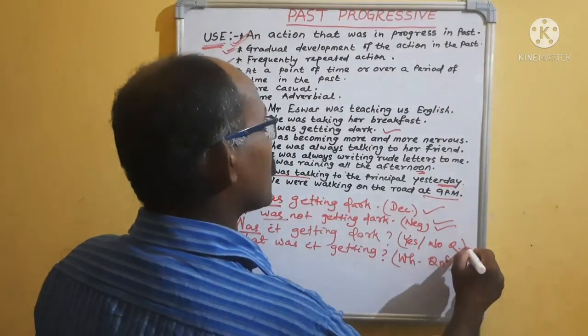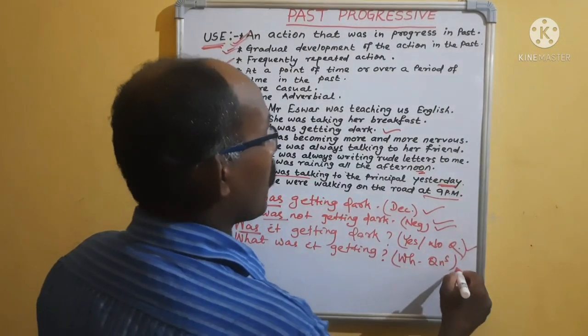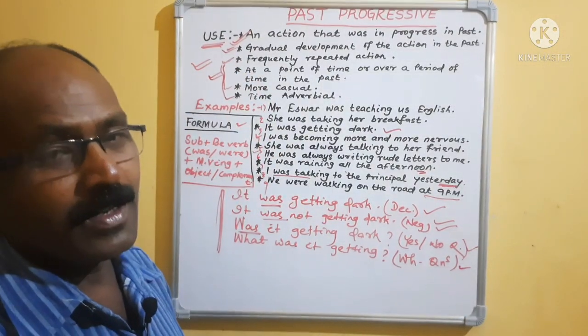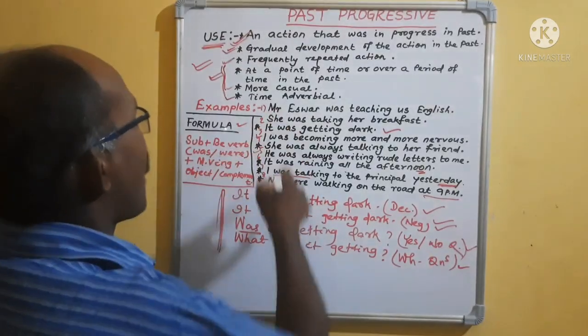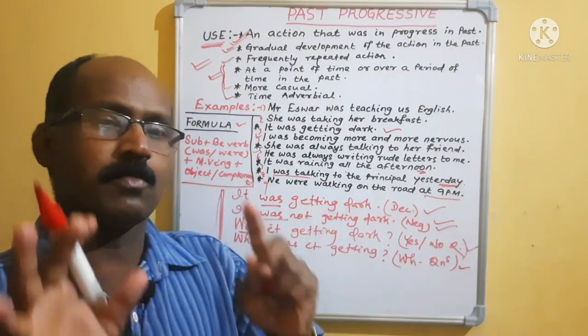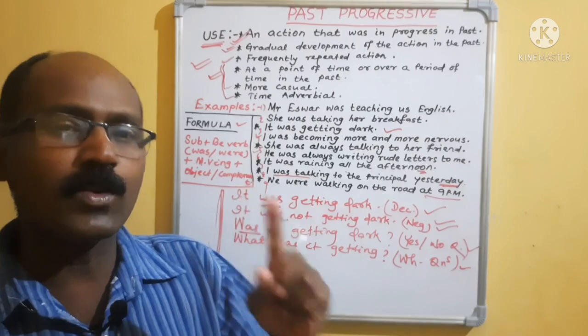You have to turn into yes or no question, I did it. You have to turn into WH word questions, I have done it. But it's your duty. It's your planning. How to turn this? It is your work. If you do, then definitely it is guaranteed you will do better.